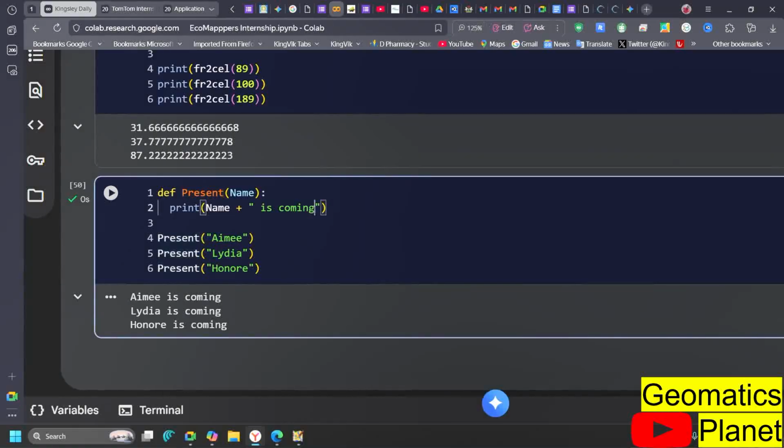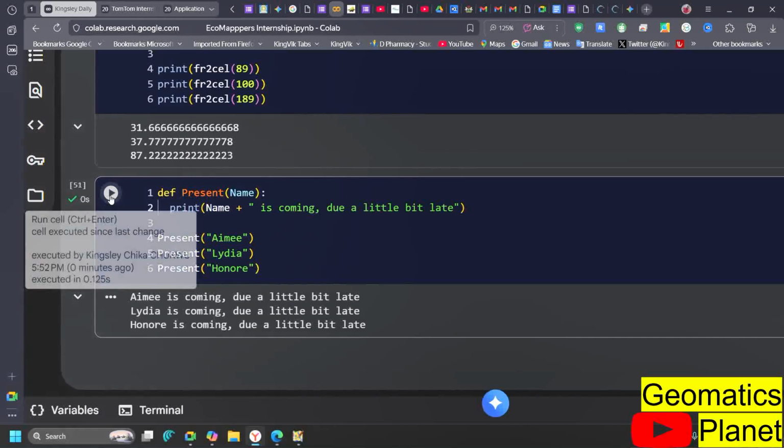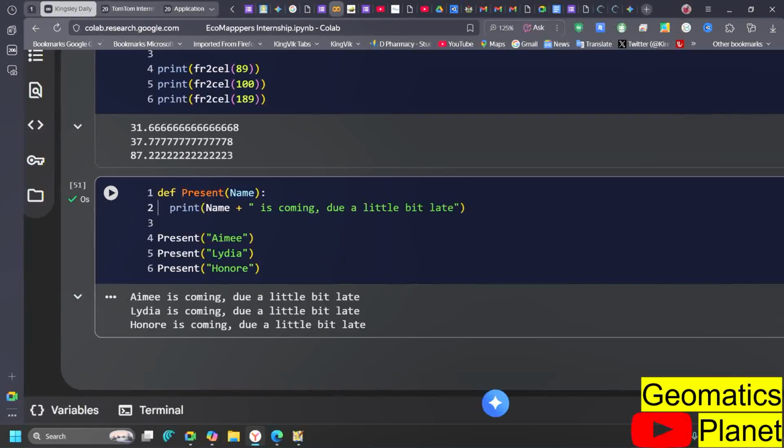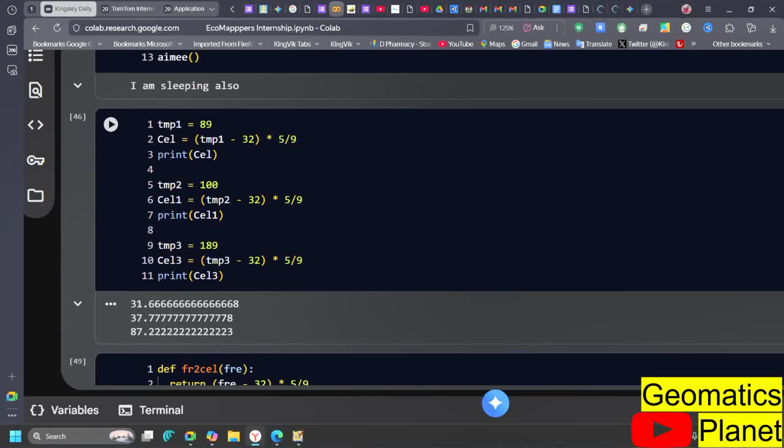I can say anything you put here, though a little bit late. For example, if I run this now, it is going to put the same thing for all of us at the same time by putting your name, and I say is coming, though a little bit late. So you don't need to keep repeating the same thing, because without the function you would need to write it the way we write this one here, going ahead and calling each person's name one by one.